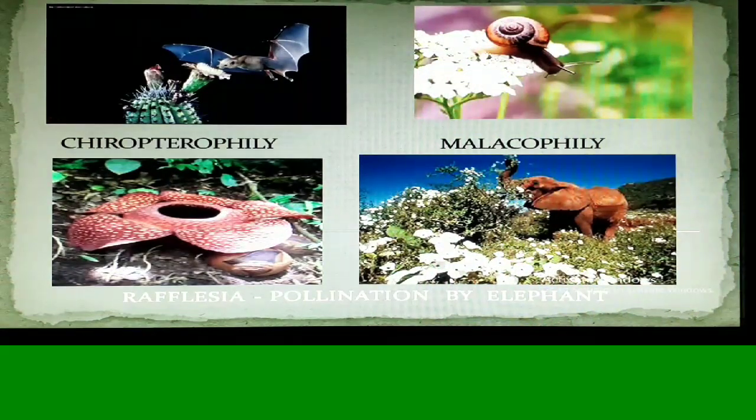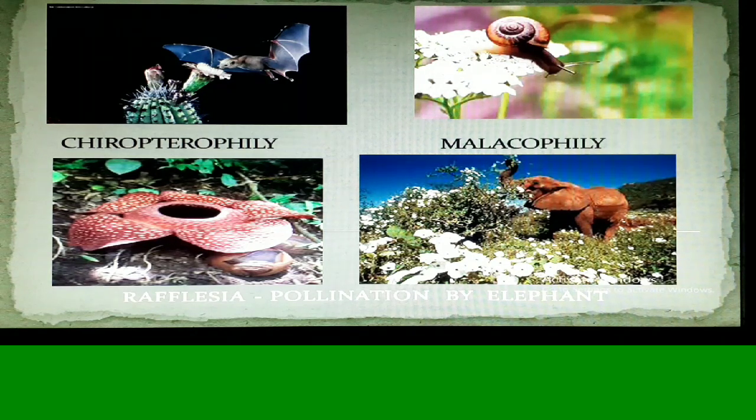Next, apart from all these, there are many other animals also, like bats. The phenomenon is called chiropterophily, and here the bats have no vision, so the flowers need not be bright. They are light faded but big flowers with a lot of fragrance as well as nectar. And in case of snails, they are also not left behind. They are also helping in pollination, and the phenomenon is called malacophily.